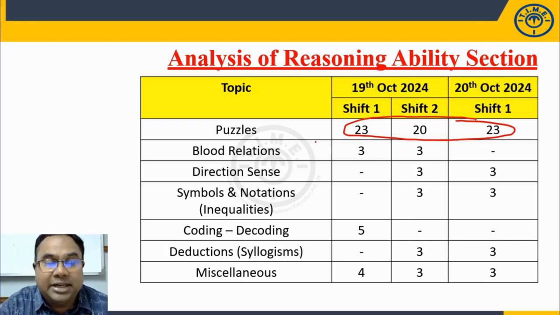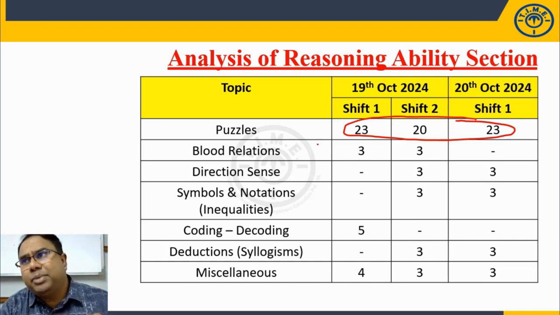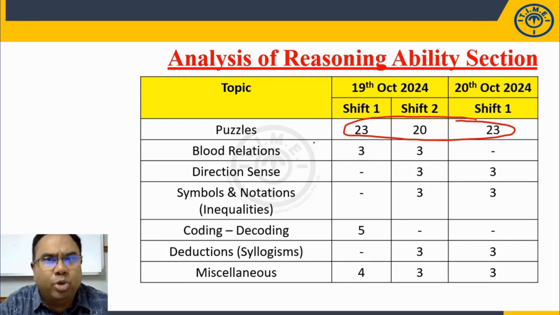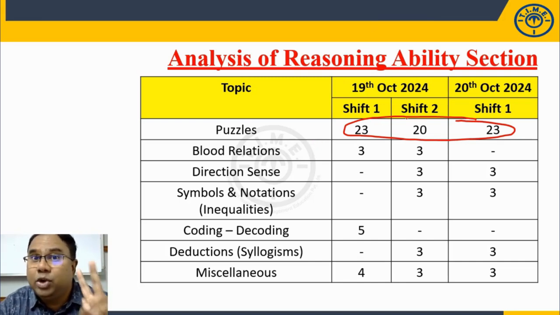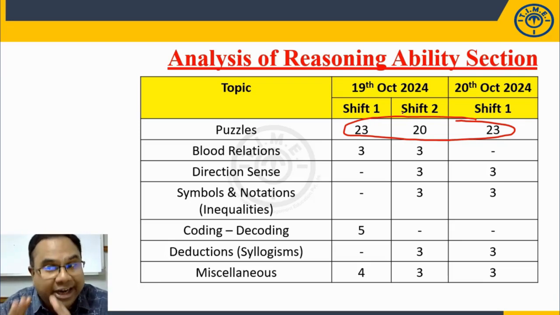But more than 50% of the questions were puzzles, which comprised easy to moderate puzzles, except in shift 2 where there were two puzzles of moderate level. That is why the entire paper was lengthy. Moreover, two puzzles were moderate, and that made the entire shift look more moderate.